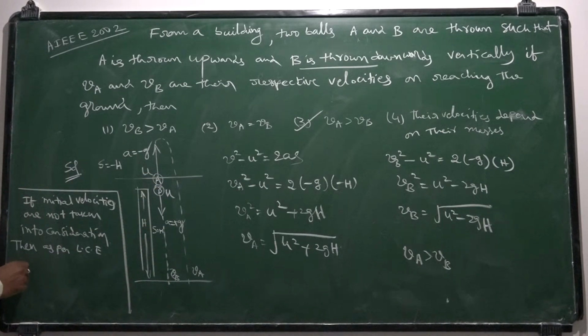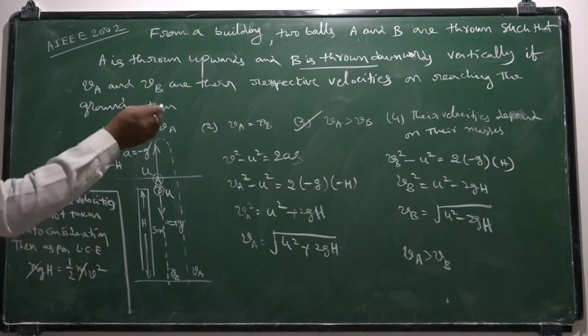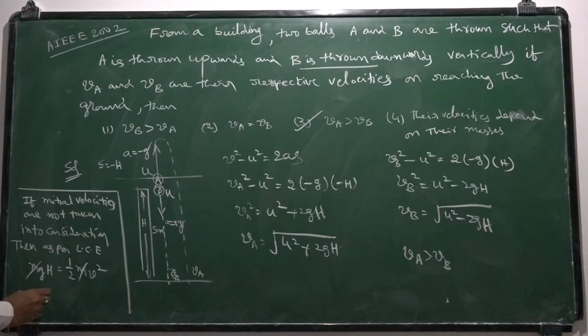Initial energy is potential energy, that is mgh, that is equal to half mv square. m gets cancelled. Even in this case also mass is getting cancelled. So final velocity is root 2gh.